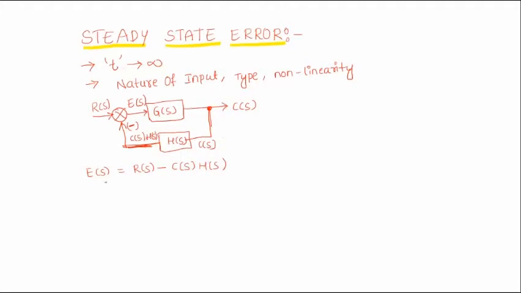Now we calculate the C of S value. C of S is the output of the forward block.